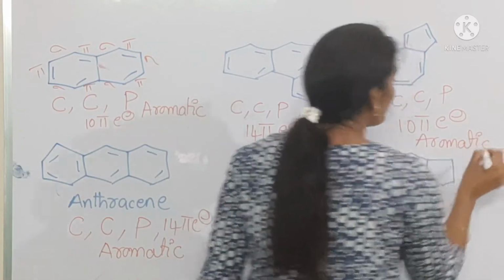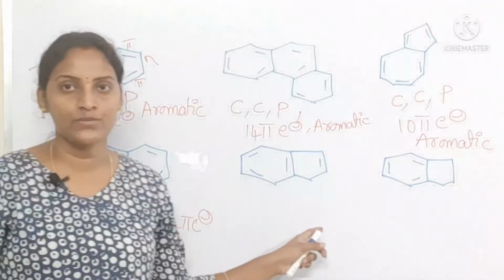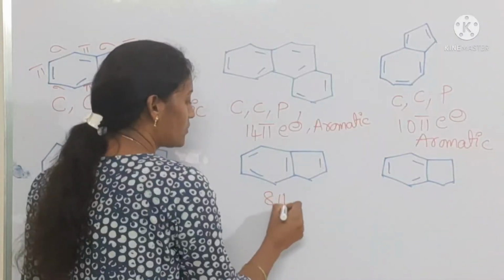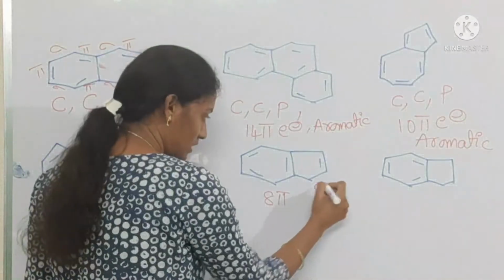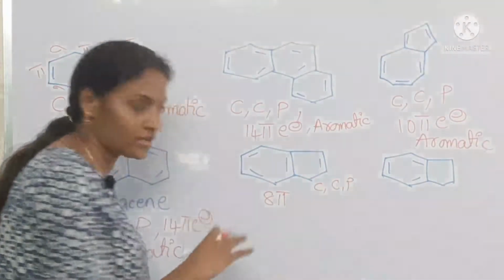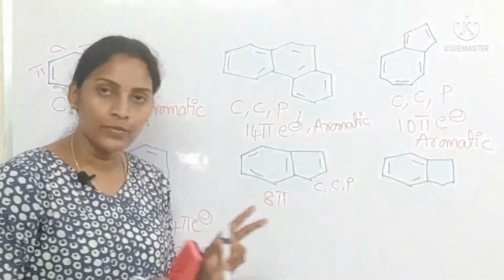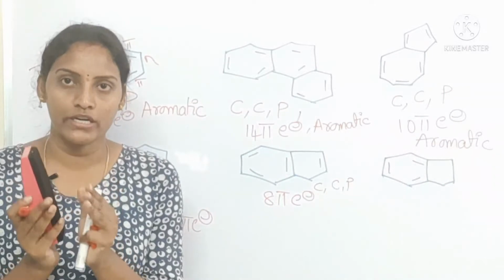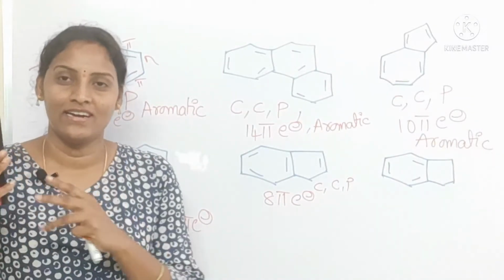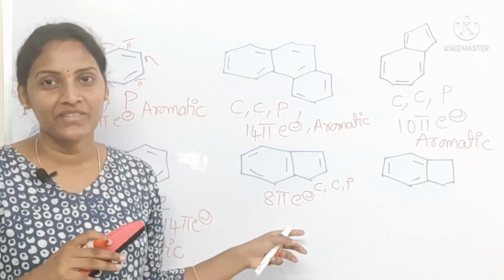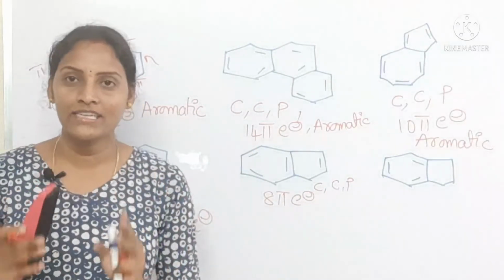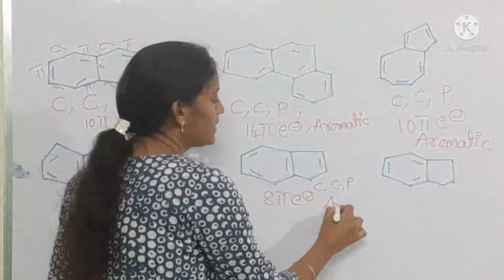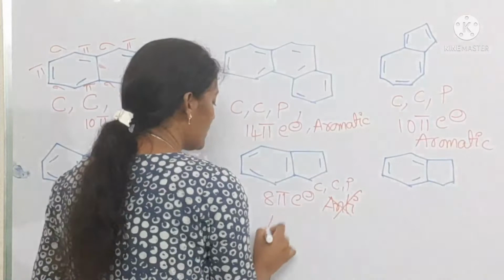Coming to indene and indane, see this is the exceptional one. Indene has 8 pi electrons. Conjugation, cyclic conjugation and planarity are applicable here. See, 8 pi electrons are there. If a compound contains 8 pi electrons, we can directly decide that it is anti-aromatic, but this is an aromatic compound. Indene is not anti-aromatic, it is aromatic.